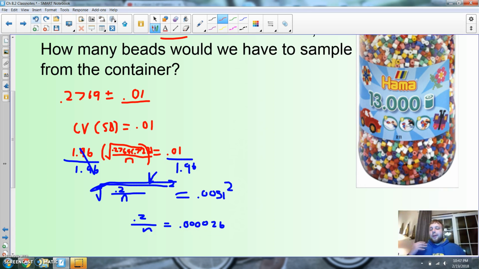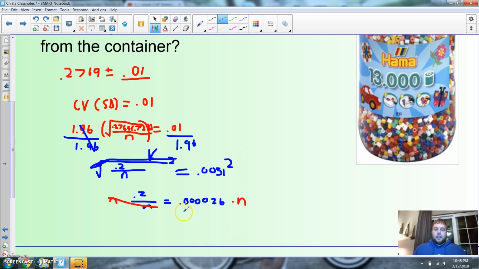Or you can do what every man, woman, and child should do when they do algebra and realize that, hey, if I multiply by n over here, I have to multiply by n over here, and I get that n out of the denominator, right? And then I can divide by 0.00026, and I will have n all by its lonesome self.